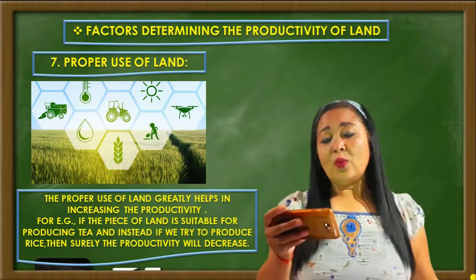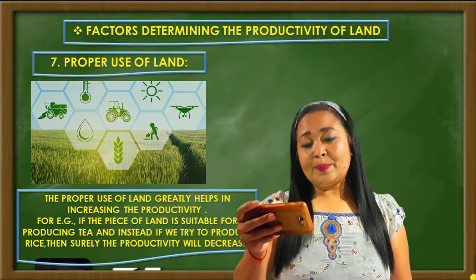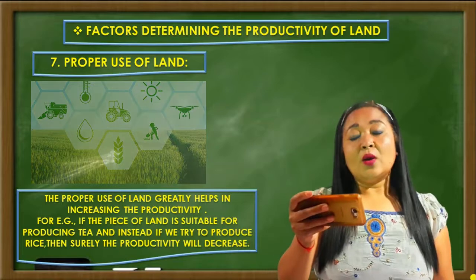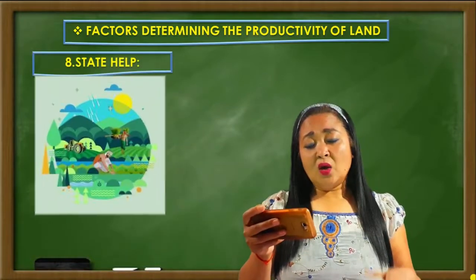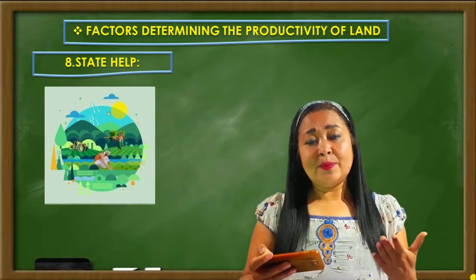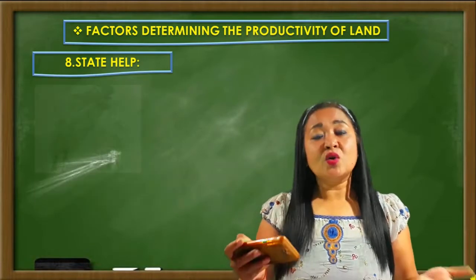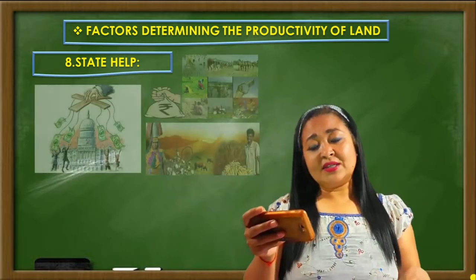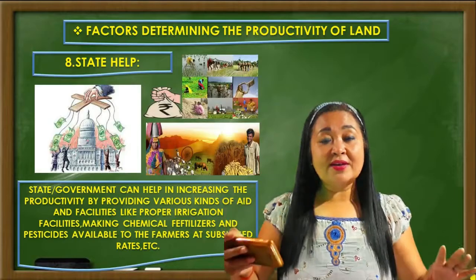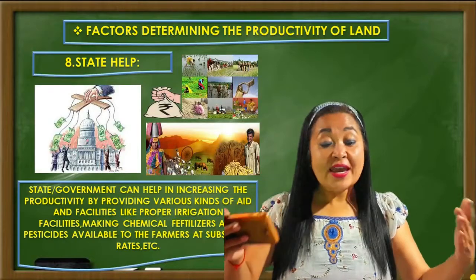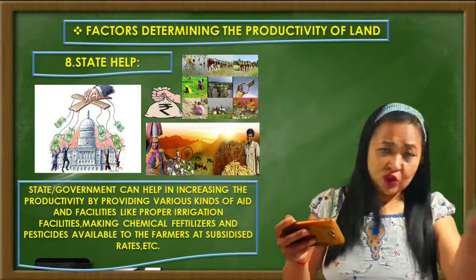Okay. Well, the next point is state help. Now, what does this point mean? State here means the government. So the state or the government can help in increasing the productivity of land by providing various kinds of aids and facilities to the farmers.